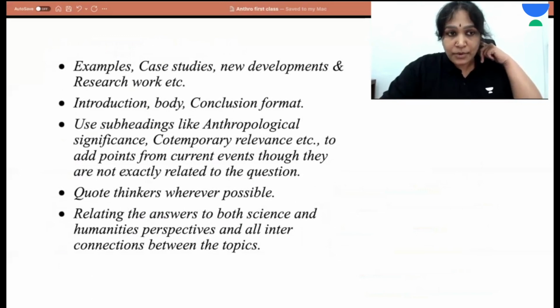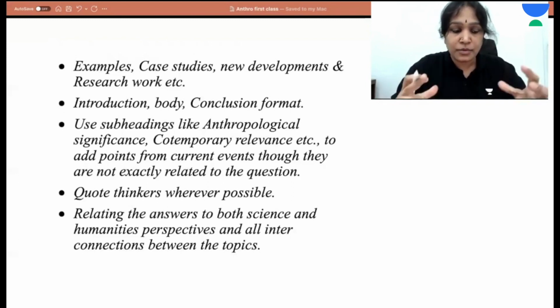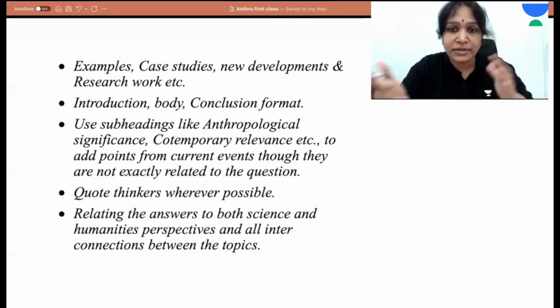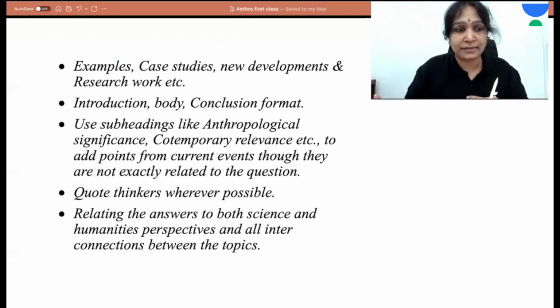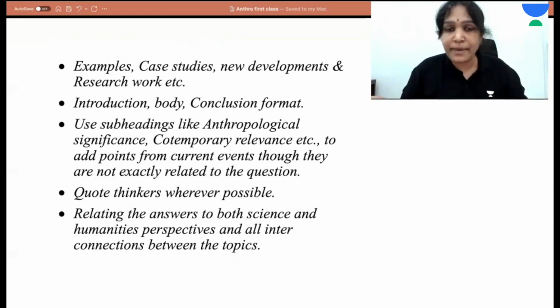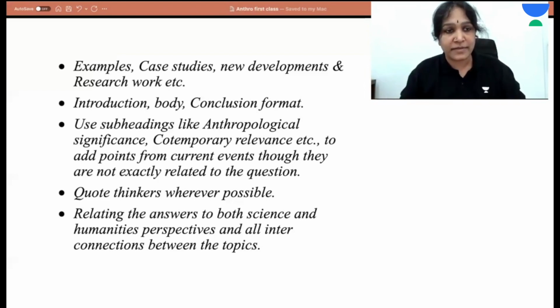And then write more examples, case studies wherever possible, new developments, research work. Let us suppose you have studied something in the newspaper, but it is not directly related to the question. Then you can use a subheading like contemporary relevance, and write under that. For example, the question is about Neanderthals, and recently the Nobel Prize was given for the complete genome sequencing of the Neanderthals. It is not directly related to the question given, but still you can write it under the subheading contemporary relevance.